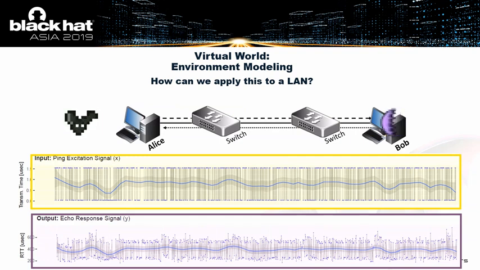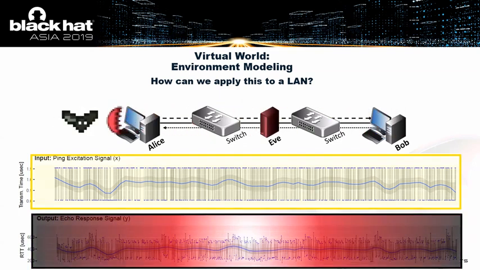So if Alice continues probing this link, she can get a nice profile of how the link between Alice and Bob should look like. So that if Eve should ever come along, that profile will be a clear indicator that something has changed in the network and that Eve is now tampering and eavesdropping on the traffic.